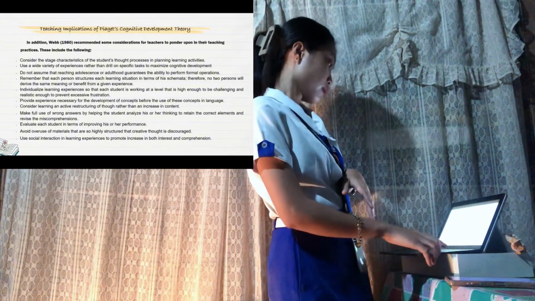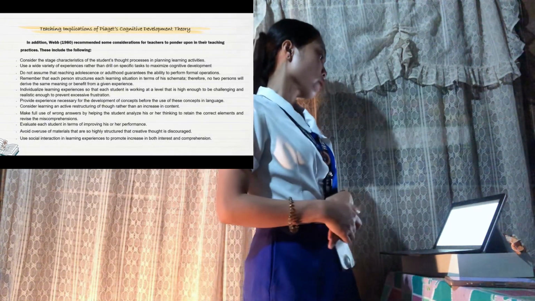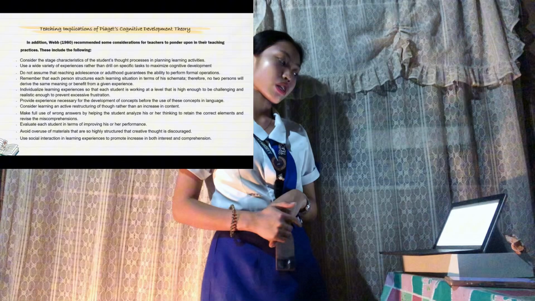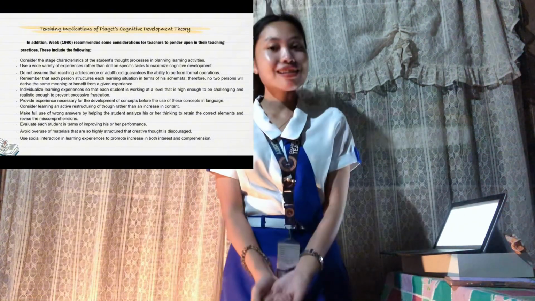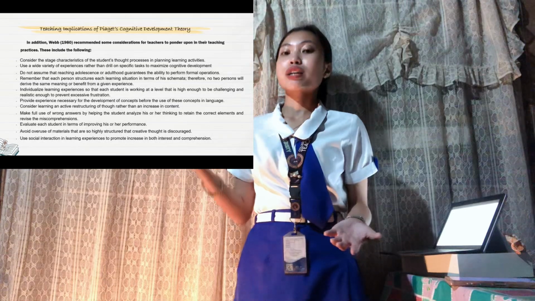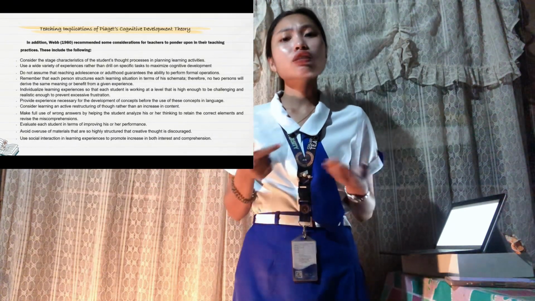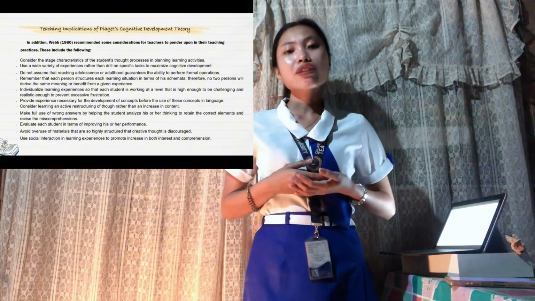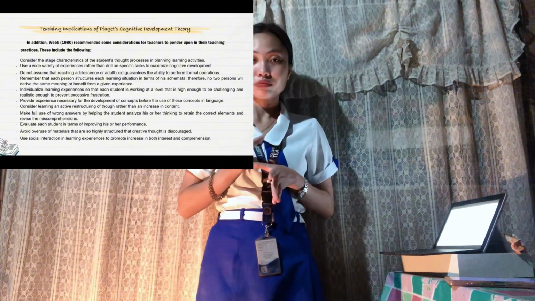Moving on, next, do not assume that reaching adolescence or adulthood guarantees the ability to perform formal operations. So, it means like, diba, some high school students may struggle with abstract reasoning. So, provide concrete examples and hands-on activities to support their understanding.